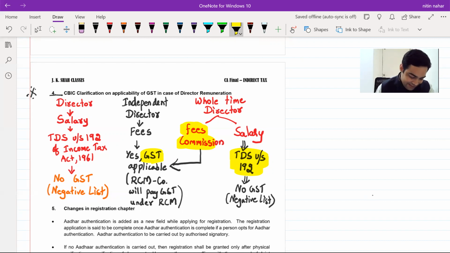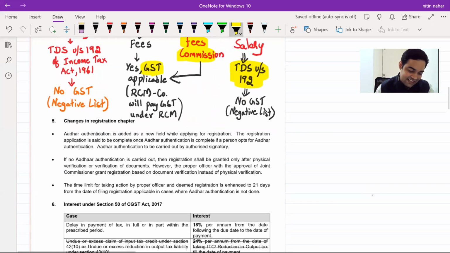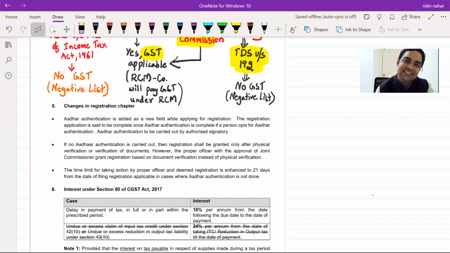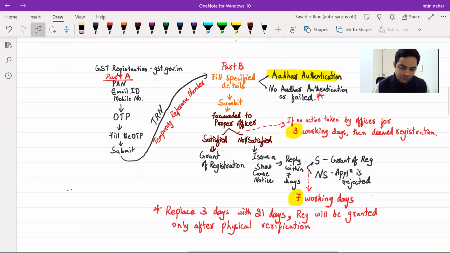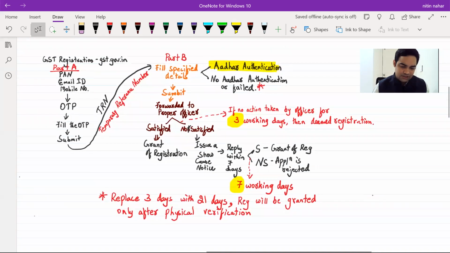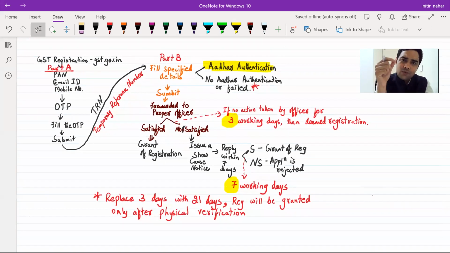Okay. Now let's see the change which has happened in registration chapter. Very small change, because for May 21, this is a small change. For November, this has increased much further, but we'll stick to what is the change happened for May 21. Now, let me first give you a quick background of how the registration process works, so that I'm able to quickly tell you where is the amendment.